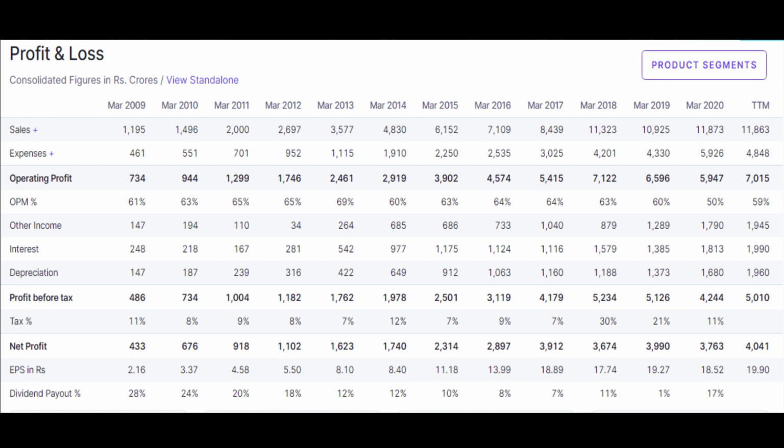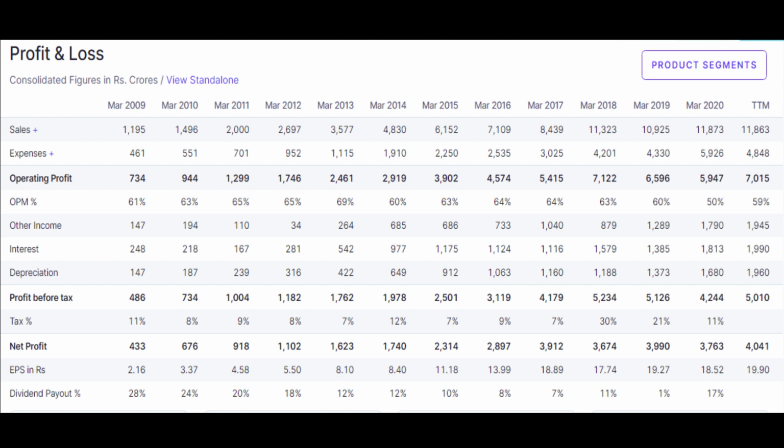One thing we should focus on in the profit and loss account is that the interest they pay year on year is also increasing. When interest is increasing, it means the borrowings of the company are increasing. If that is the case, the company's liquidity ratio should be examined.